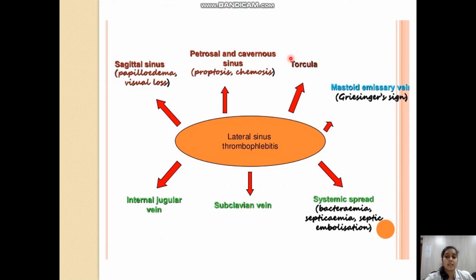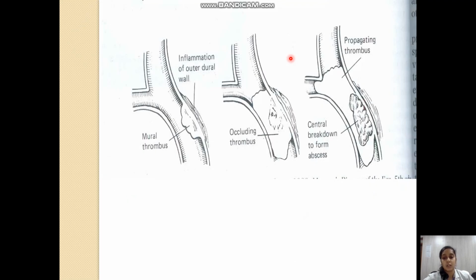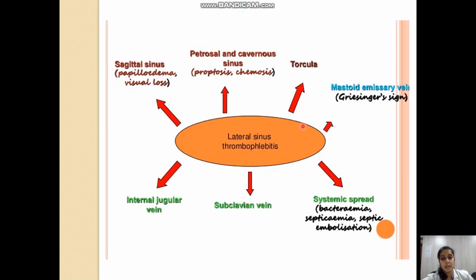One thing is left, that is the Griesinger sign. We talked about Griesinger sign whenever the lateral sinus thrombophlebitis spreads to the mastoid emissary veins. So Griesinger sign is inflammation of the post-aural region. There will be redness and pain in the post-aural region due to blockage of the mastoid emissary veins by thrombi, and that is a Griesinger sign. Whenever the mastoid emissary veins are involved, Griesinger sign will be positive.